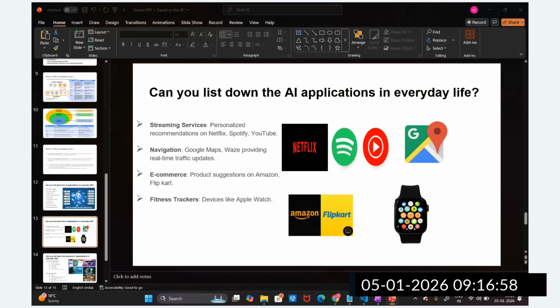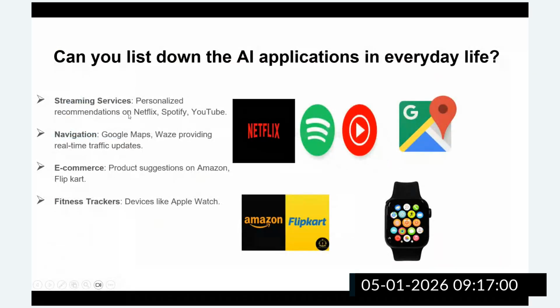Streaming services like Netflix, Spotify, YouTube. Any idea, guys, how AI is implemented in Netflix, Spotify, or YouTube? Anyone, any idea? So what will they do? They will understand your data patterns. Let's suppose you have a watch history, guys. We have the data, your personal data will be there on Netflix or YouTube.